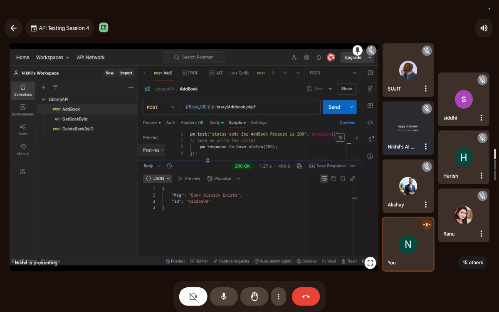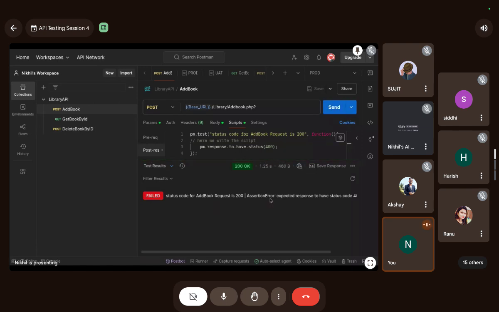This should be the body. And do you see the option of test results here? Do you see my test is passed and it names my test: status code for add book is 200. Let me change this to 400 and this test should fail. See, it failed. And it also tells you the assertion error: expected response to have status code 400 but got 200.